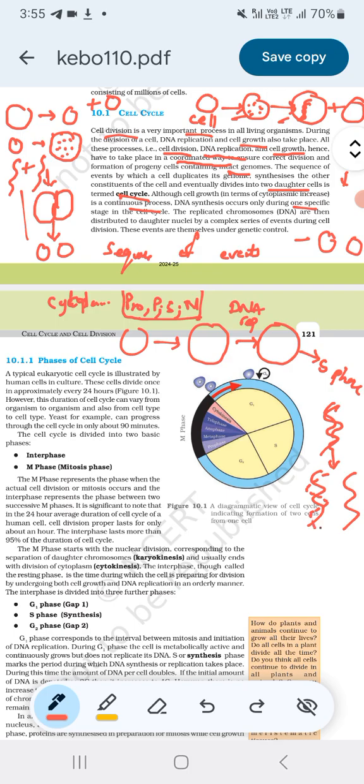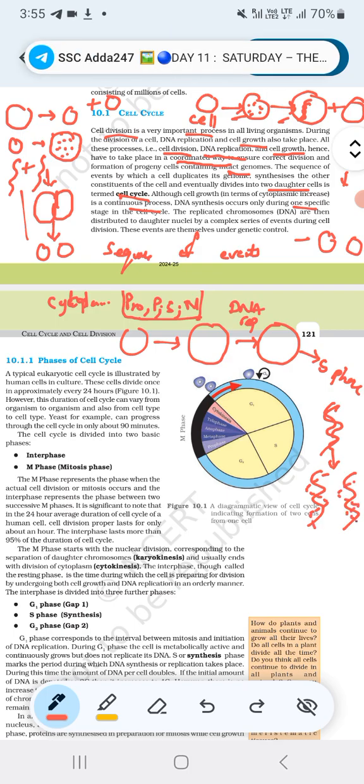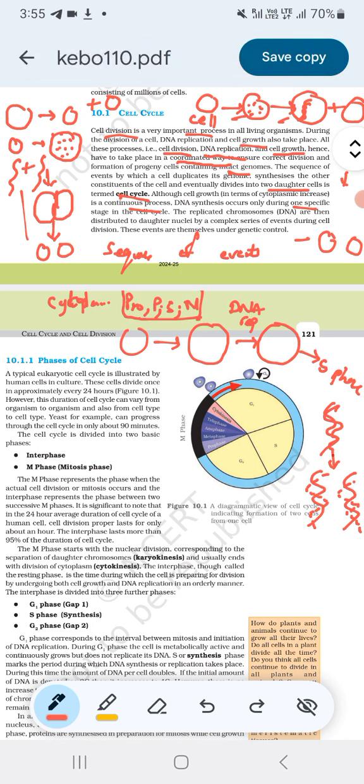Each strand from the parent goes to the two daughter cells, and a new strand will be synthesized by the daughter cell. These events are themselves under genetic control. So all these phases, G1, S, G2, M, will be under the control of genes, that is DNA.